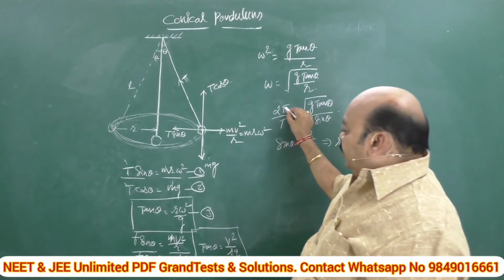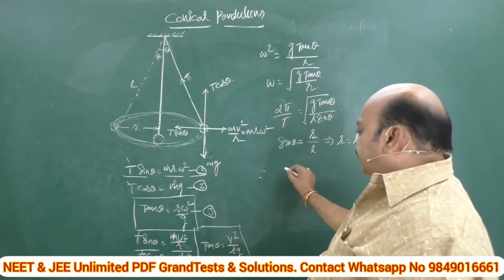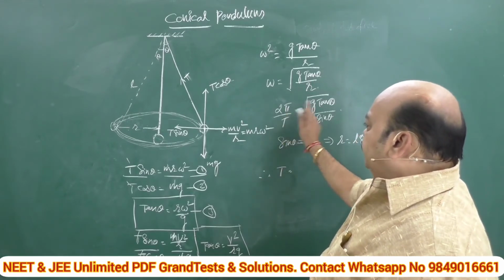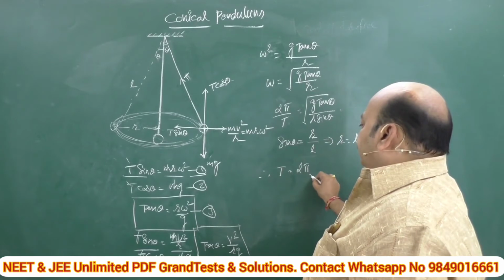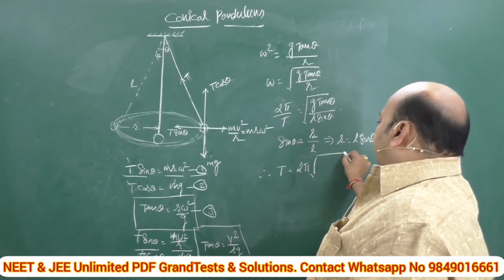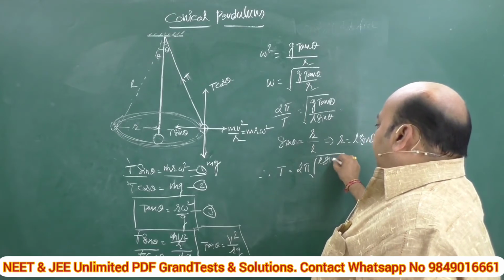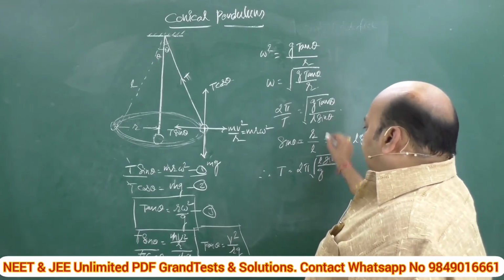Yes. Now, we are trying to derive the expression for the time period. That is why capital T is equal to, simply by cross multiplication, 2 pi into the square root of L sin theta by g tan theta.